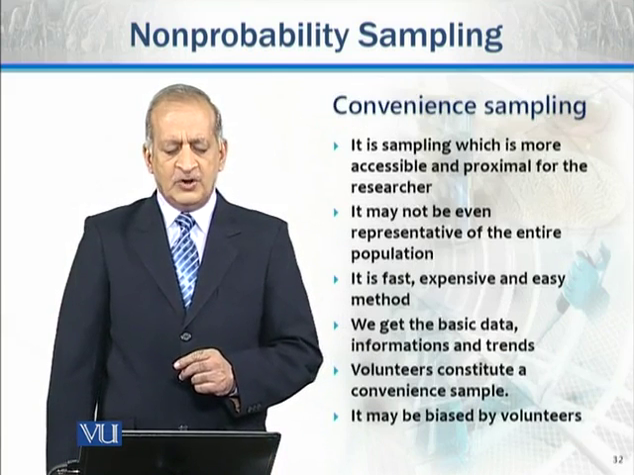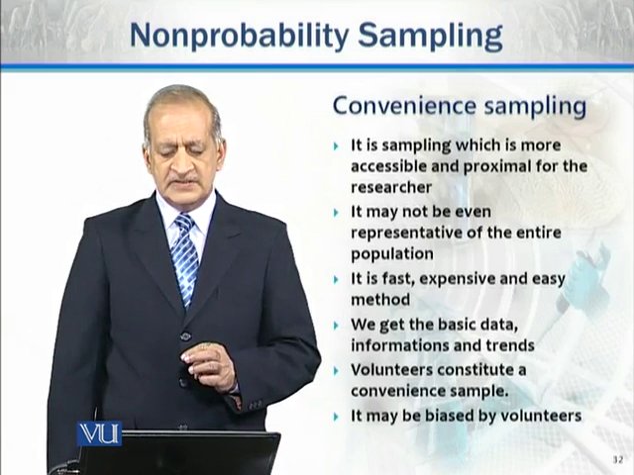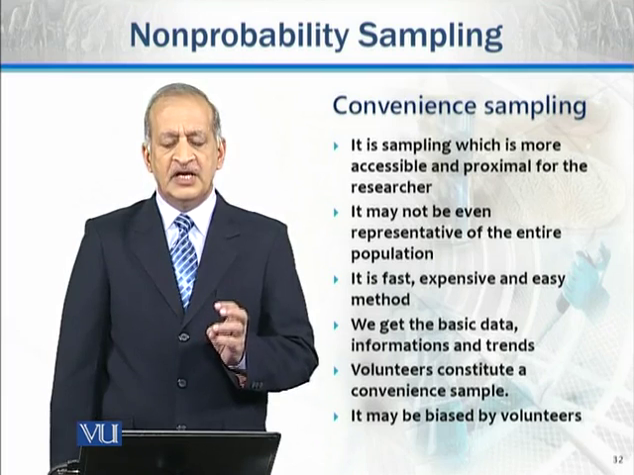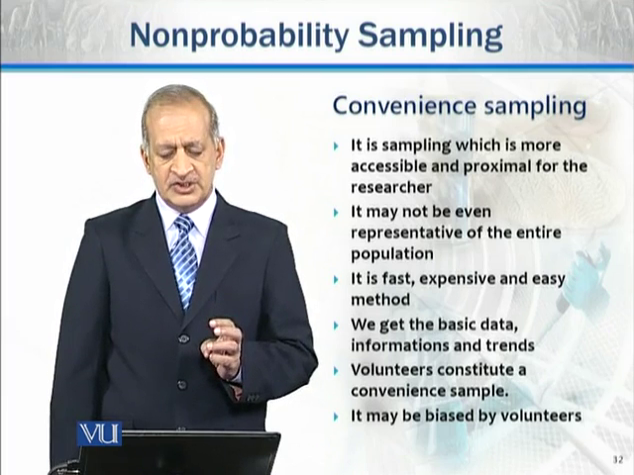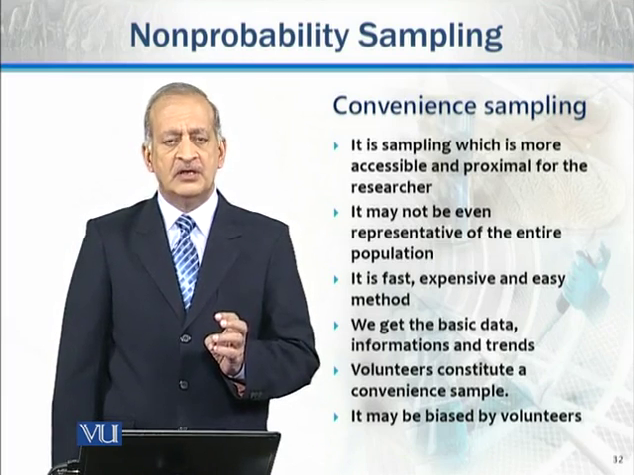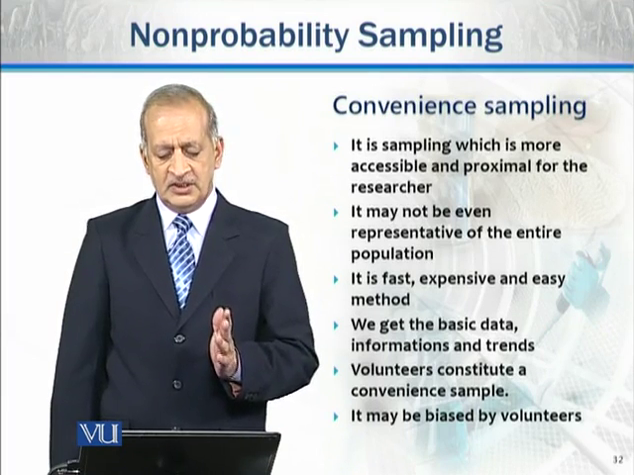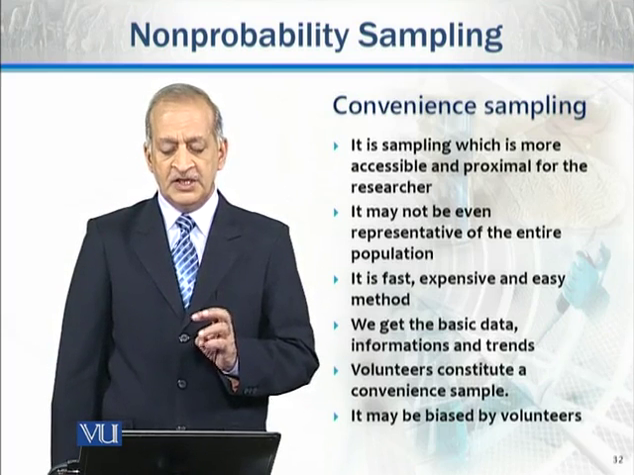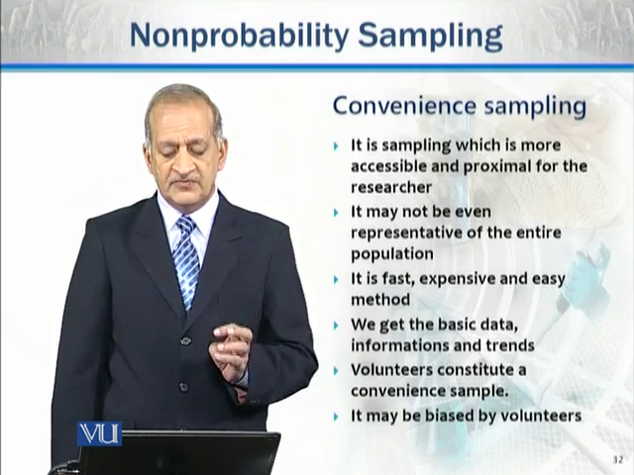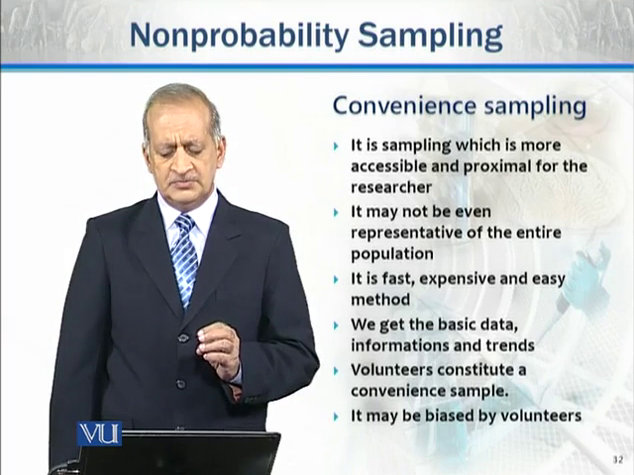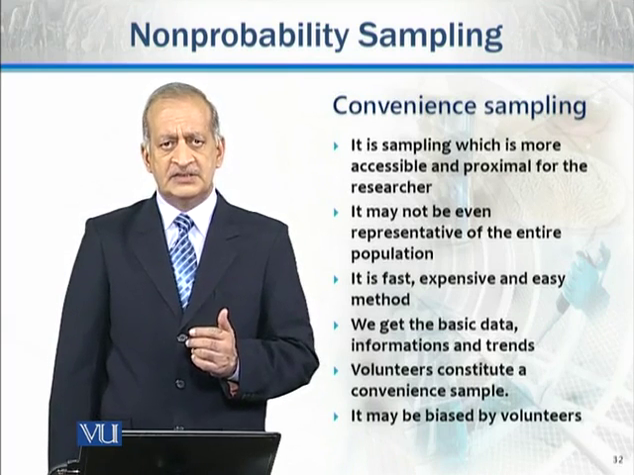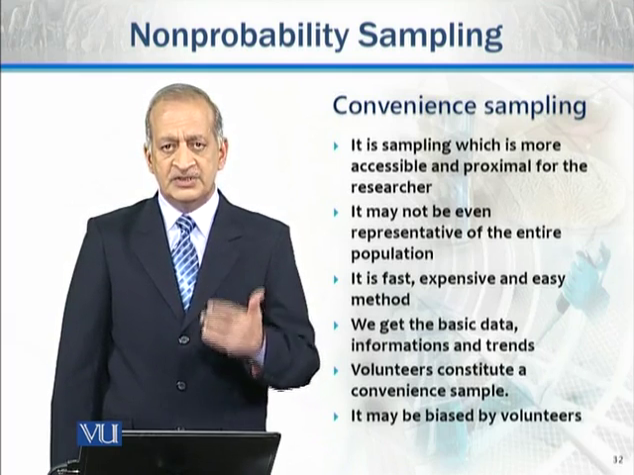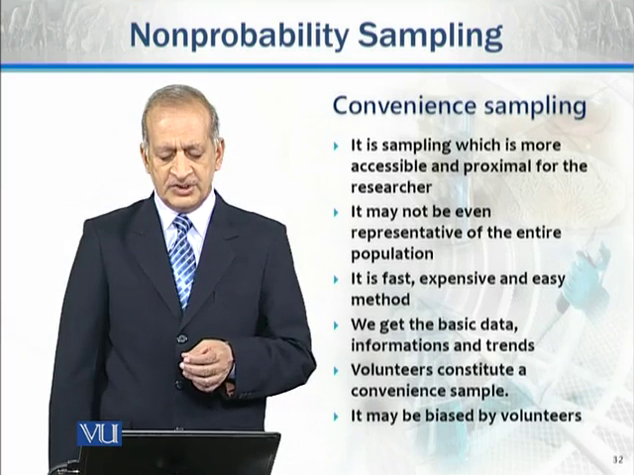Then the third type of non-probability sampling is convenience sampling. It is sampling which is more accessible and more proximal for the researcher, and it is convenient for the researcher to sample the accessible and the proximal population. That is why it is given this name. It may not even be representative of the entire population. Since convenience is in the mind, it may not be indicating the representativeness of the entire population.